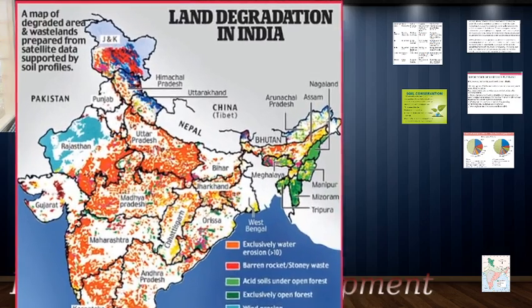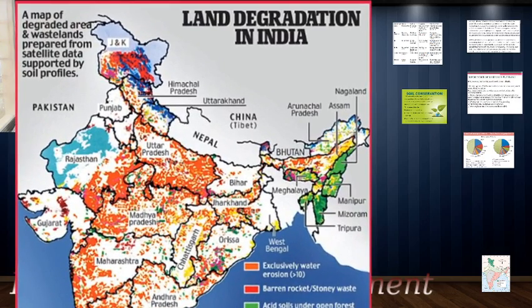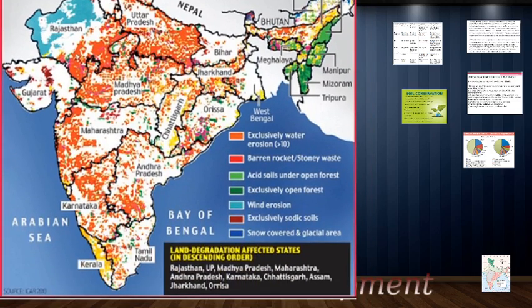I'll show you a map which shows you land degradation in India. Degradation here means the land which is getting spoiled, or the quality of the soil is getting reduced. Now the soil quality gets reduced for numerous reasons. Over here I'll show you the boxes which read out the different reasons why the soil quality is getting reduced. Exclusively water erosion is the orange patches on the map, and the red patches are barren, rocky or stony waste.